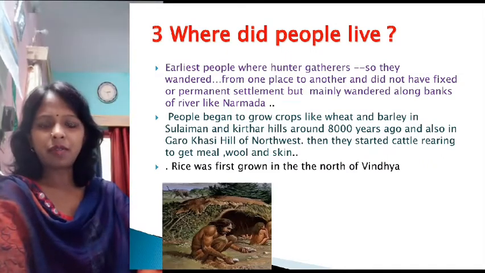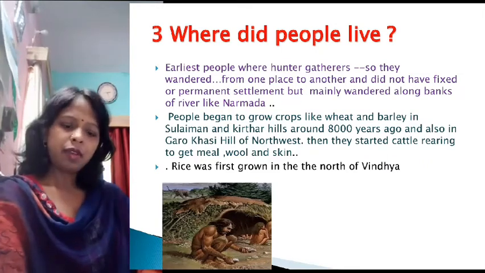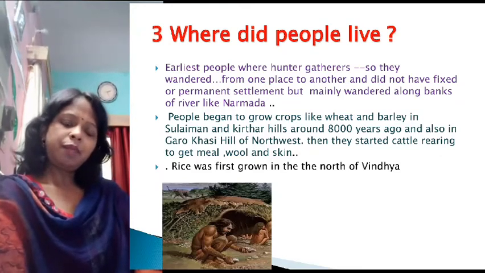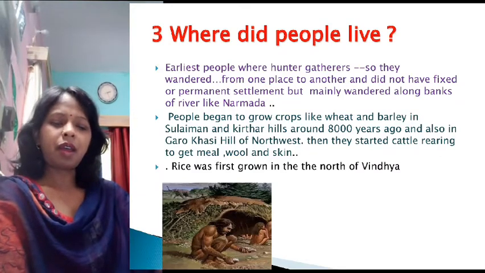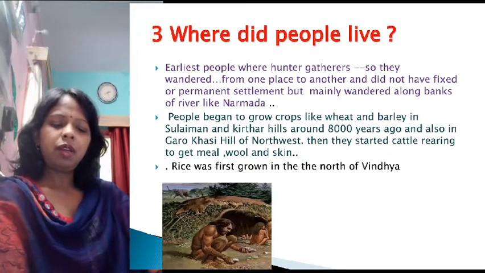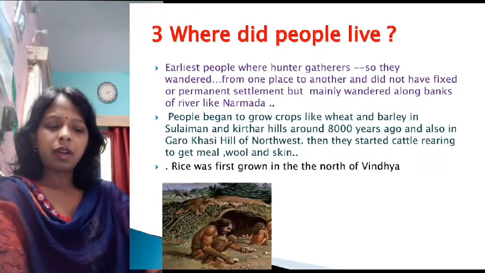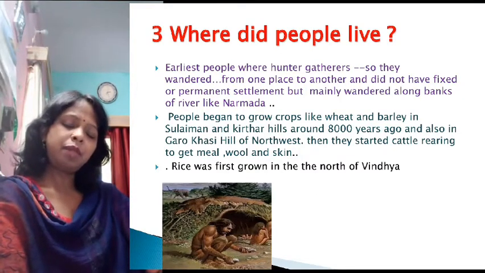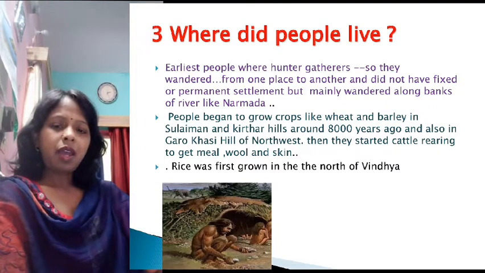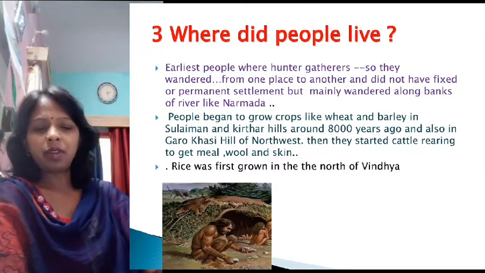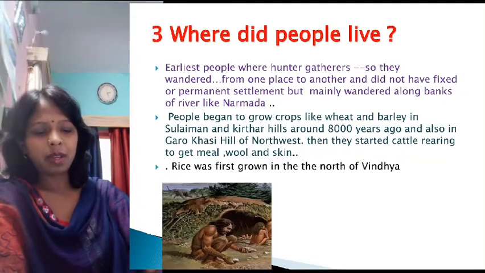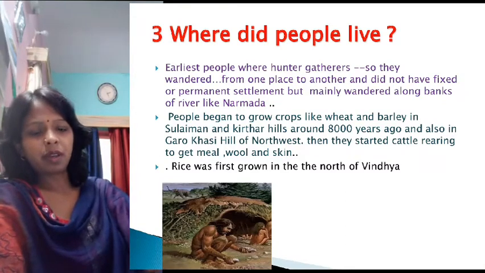Next topic is, where did people live? In the past, the earliest men lived along the banks of the river Narmada for several hundred thousand years before. Some of the earliest men who lived here were skilled gatherers, that is, people who gathered their food.